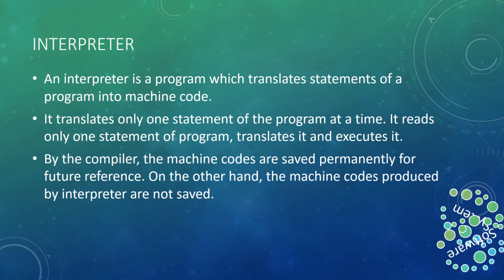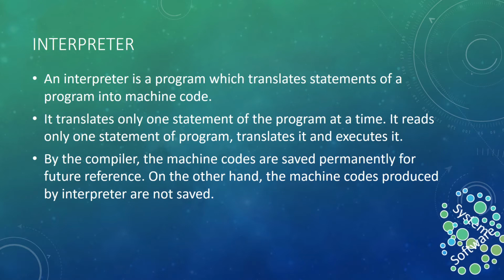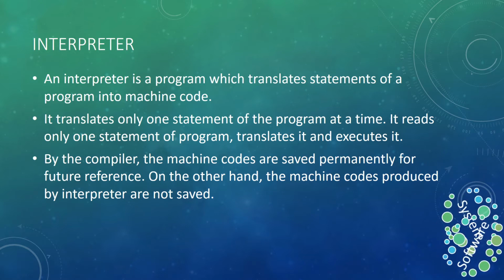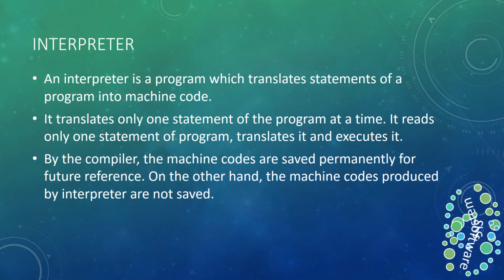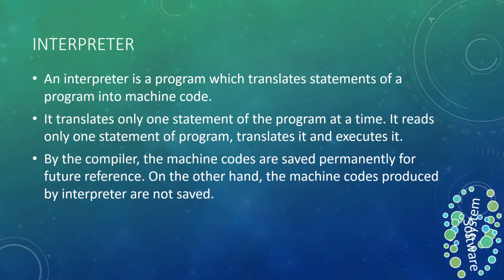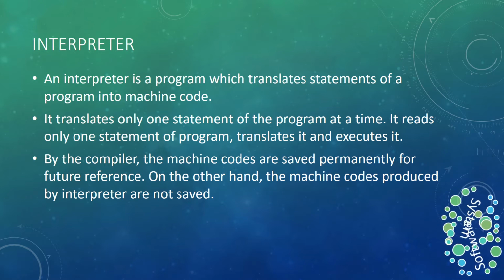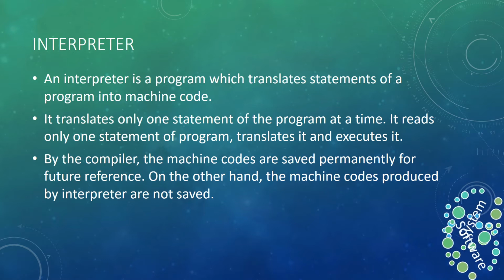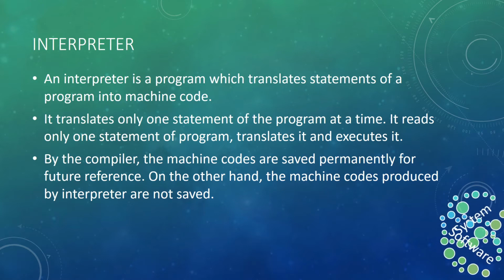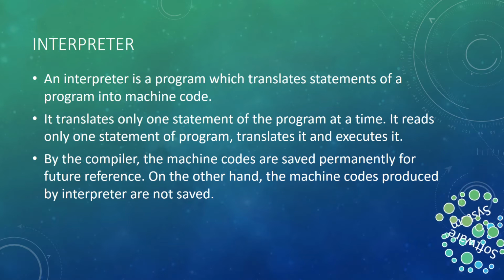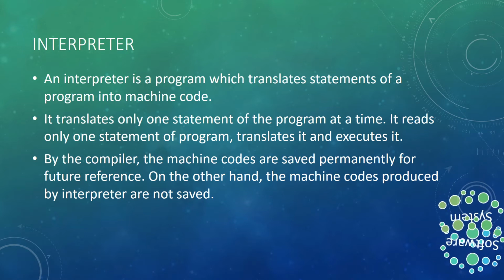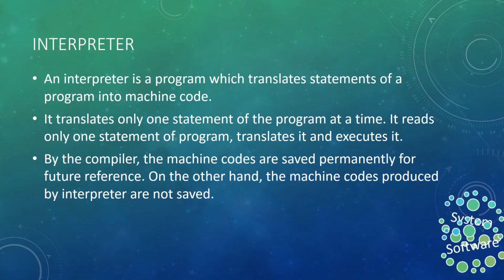Now, the interpreter. The interpreter is also used like the compiler. Okay, it is also used for converting the entire high level language program to a machine language program. But the difference is that when we are compiling a program using a compiler, the entire program gets compiled at a moment, whereas an interpreter executes line by line. Okay, it converts a single line into the equivalent machine code. So obviously it makes a lot of difference between the compiler and the interpreter.